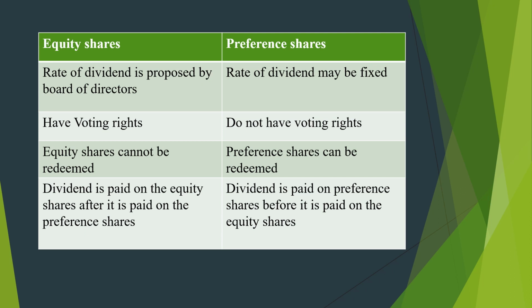The major differences between equity shares and preference shares are as follows. In equity shares, the rate of dividend is proposed by the board of directors, but in preference shares, the rate of dividend may be fixed. Equity shareholders have voting rights. Preference shareholders do not have voting rights. Equity shares cannot be redeemed. Preference shares can be redeemed. Dividend is paid on equity shares after it is paid on the preference shares. Preference dividend is paid on the preference shares before it is paid on equity shares.